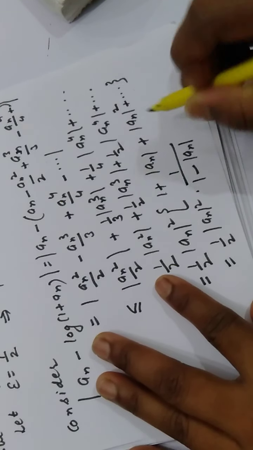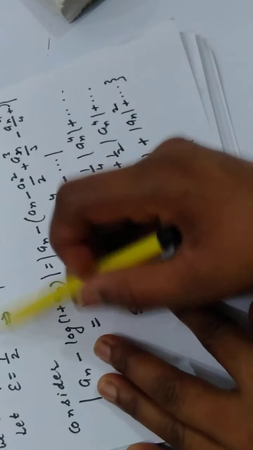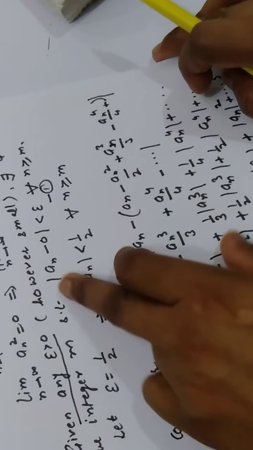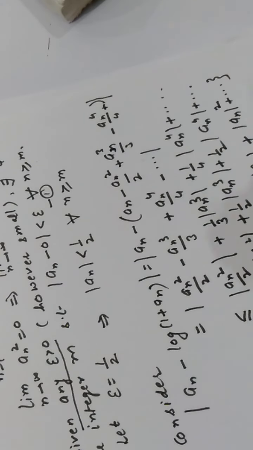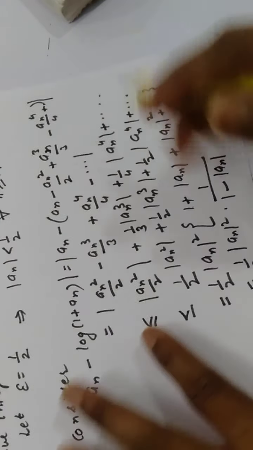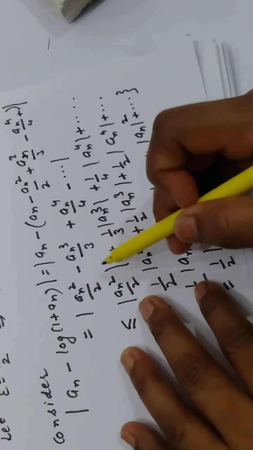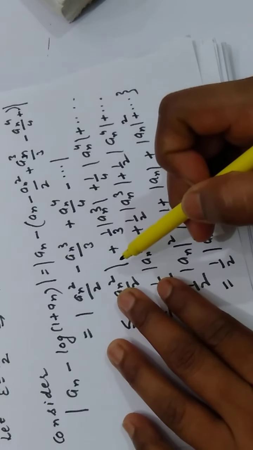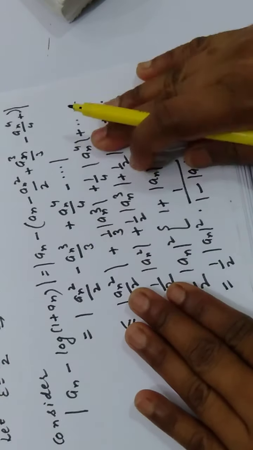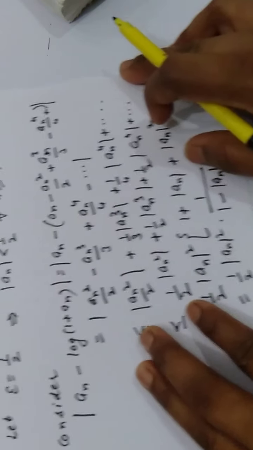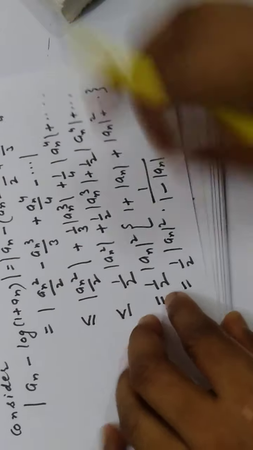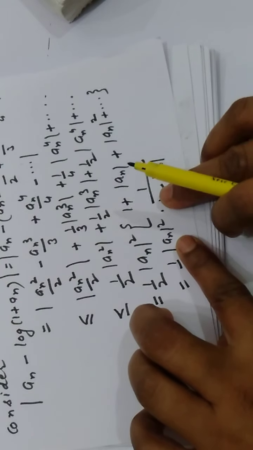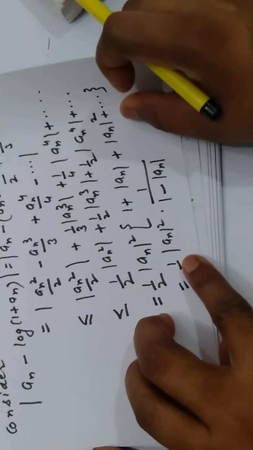Now you got the point. Why we have taken epsilon equal to 1 by 2? To keep this modulus less than 1. You can also take it as 1 by 3 or 1 by 4, but in that case you will have to remove some terms, the first finite terms. So to avoid the removal of terms, we have taken 1 by 2. Now see, 1 by 2 modulus of an square, 1 upon 1 minus modulus of an.